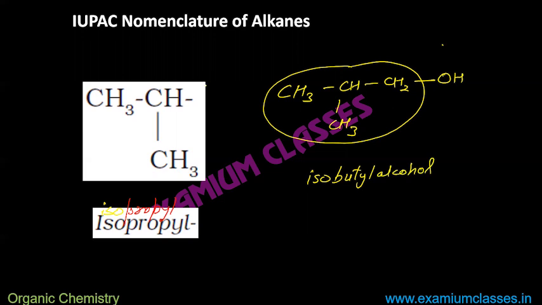If there's no open chain, then we just name it as butyl, right? Yes, but the stand-alone existence of alkyl groups is not there. They do not exist stand-alone. They have to get attached. But because we are just talking about it, that's why we are saying isopropyl. But they will certainly be connected to something.